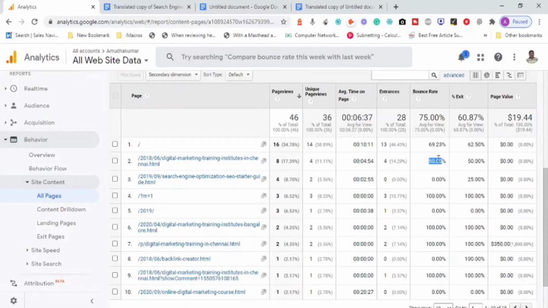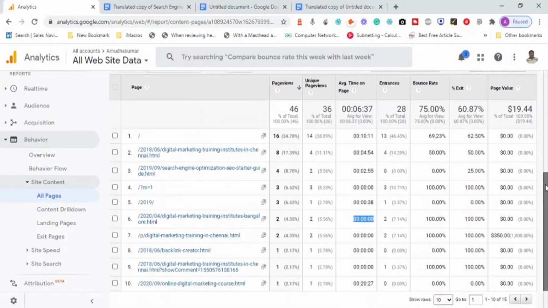If you look at this one, Digital Marketing Training Institute in Bangalore has got a 100% bounce rate. Two people came to the website, and they did not spend time at all. No time spent on the website. Average time on page is zero. When people opened it, they immediately closed and left. So you can see the metrics like this, the content information one after another.